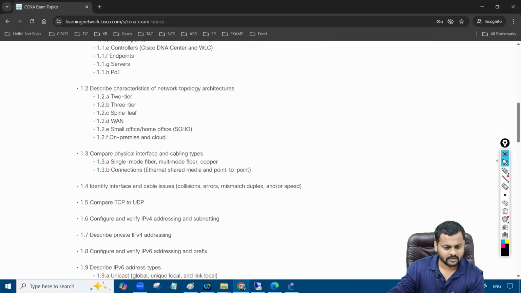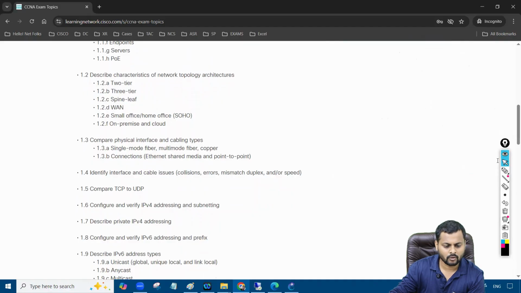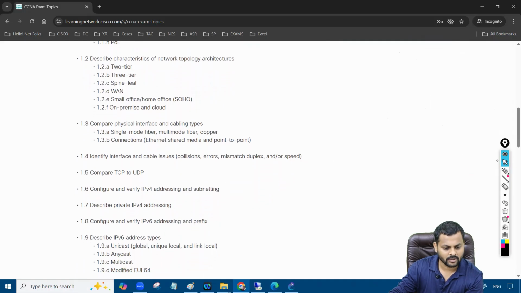Then, based on the requirement, we have a small home office, on-premise, and cloud as well. So some part of the cloud is also there in the CCNA. Then after that, we talk about single-mode fiber and multi-mode fiber. These are about the cables, right? For example, you have a PC. That's my endpoint, you can call it an end system, right? That's going to connect with a particular switch.